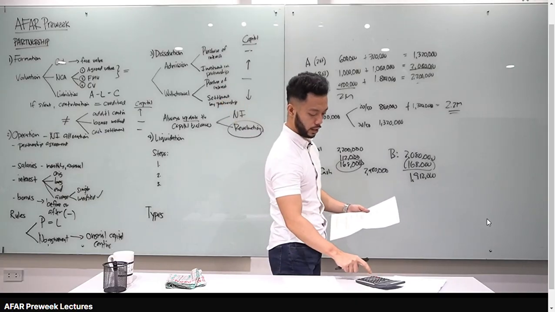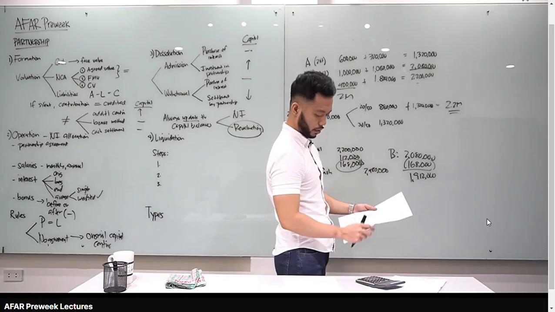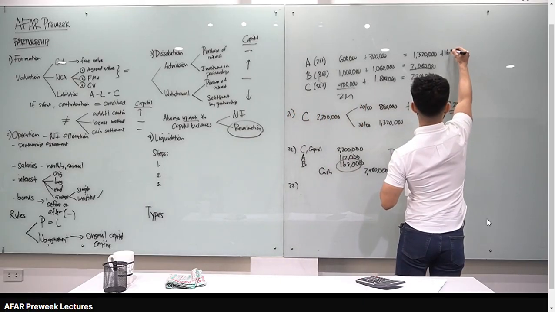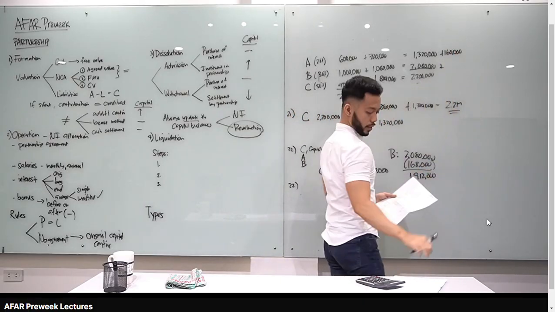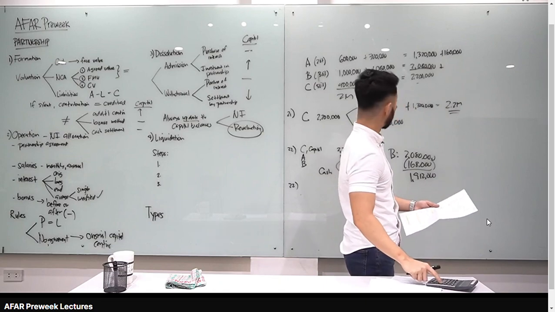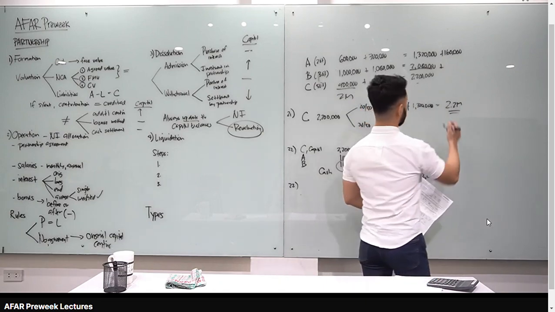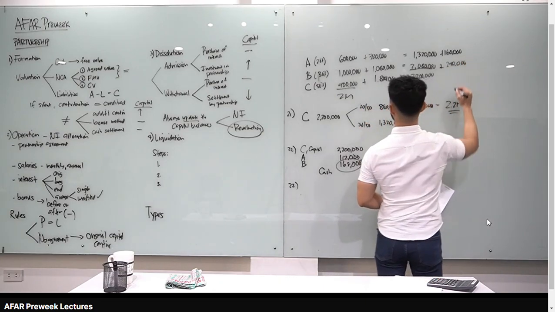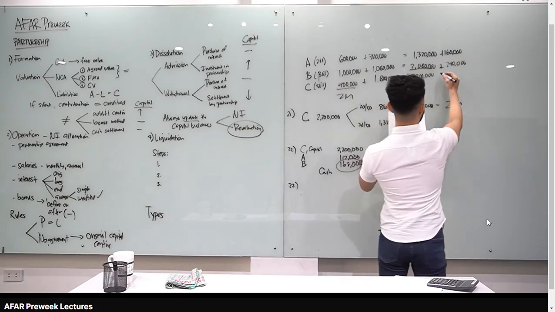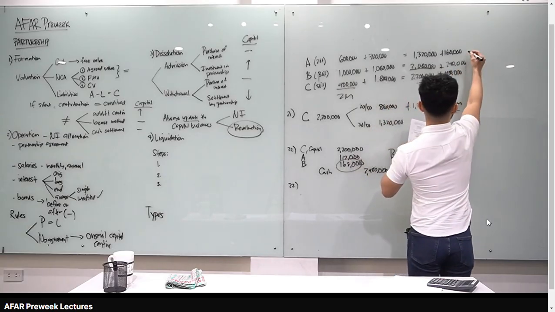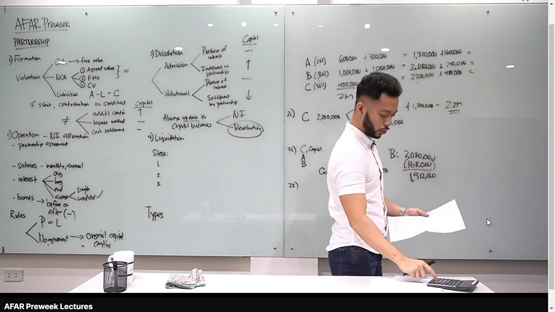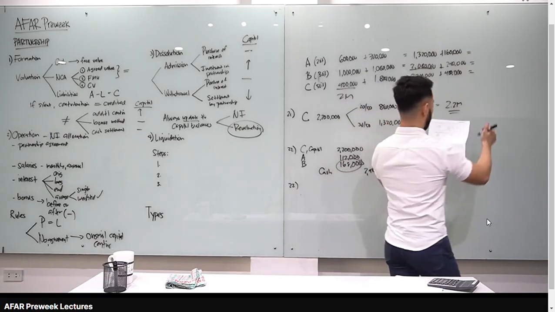So, 800,000 times 20% for A, 160,000. So, plus 160. Kay B naman, 800,000 times ilang percent? 30%, 240,000. And then for partner C, 800,000 times 50%, plus 400,000. Okay, let's compute their adjusted capital balances. 1,320 plus 160, 1,480,000.